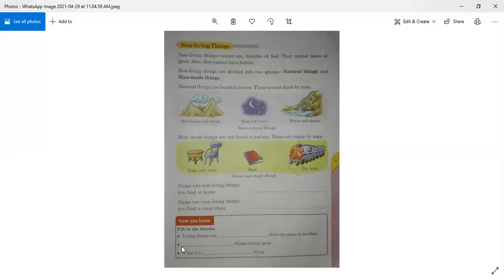So the first was, living things can move, M-O-V-E, move, from one place to another. Number two, non-living things cannot grow. So N capital, N-O-N, non, L-I-V-I-N-G, living. Toy is a N small letter N, N-O-N, non, hyphen, L-I-V-I-N-G, living thing. A toy is a non-living thing.